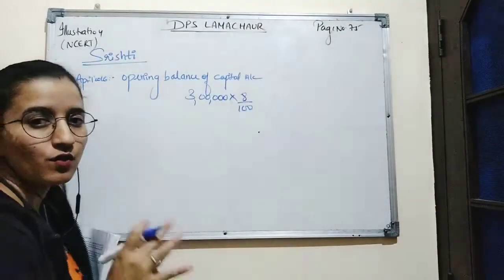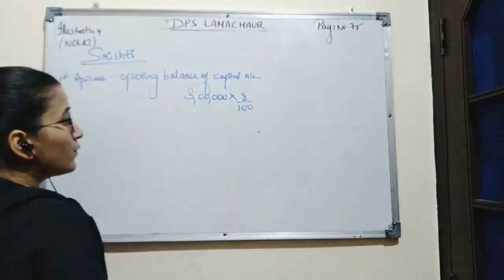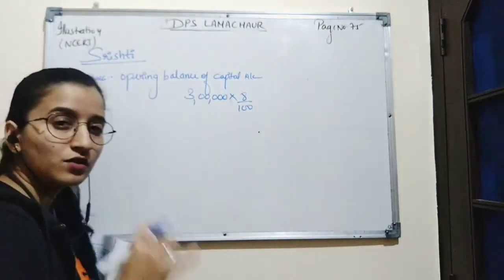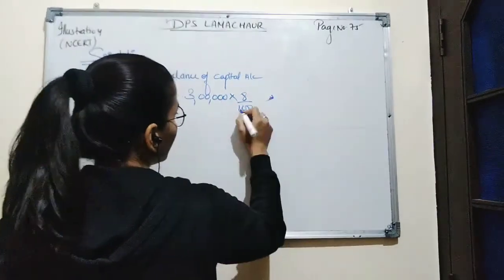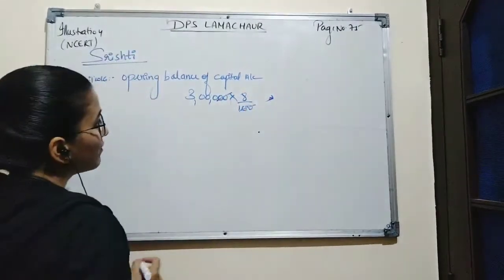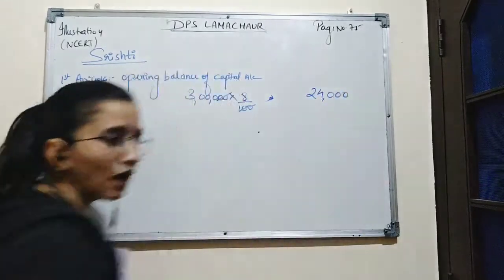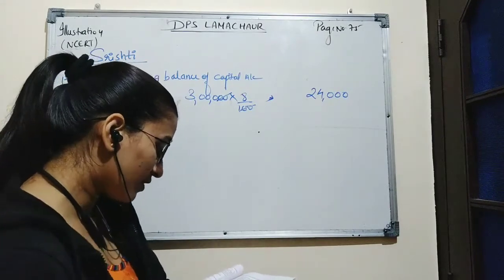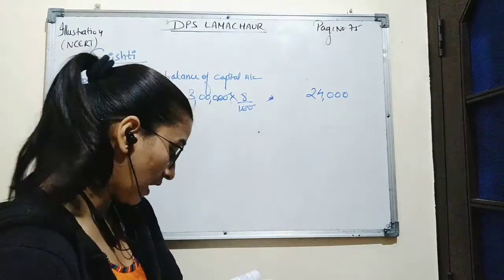As this balance was brought in on 1st April 2016, interest on capital will be charged for the whole year to 31st March 2017. Here the amount of interest on capital will be 24,000.